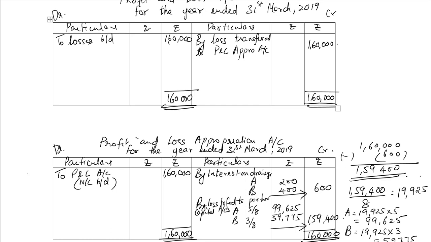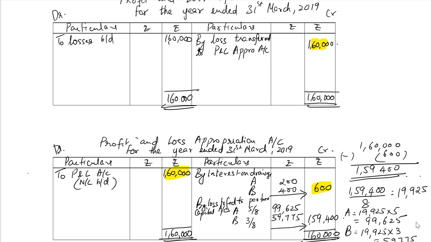The profit and loss account first prepared, and the loss transferred to the P&L appropriation account. Credit given for interest on drawings, rupees 600, and the balance loss transferred to capital accounts from the profit and loss appropriation account.